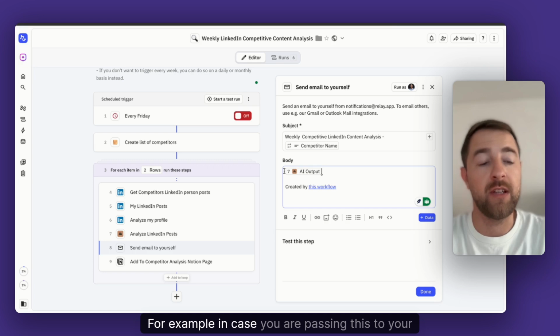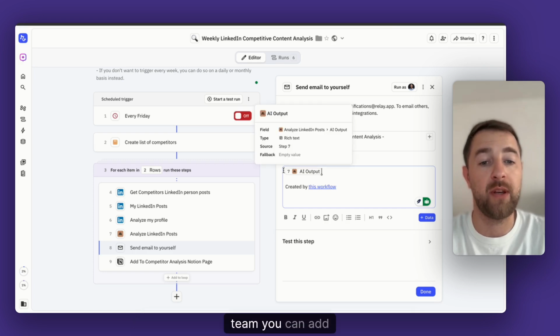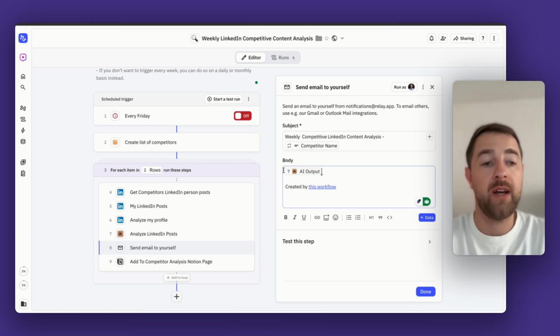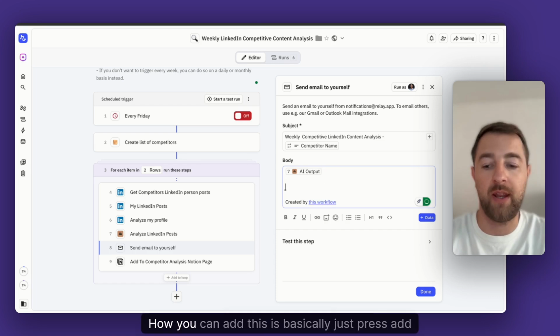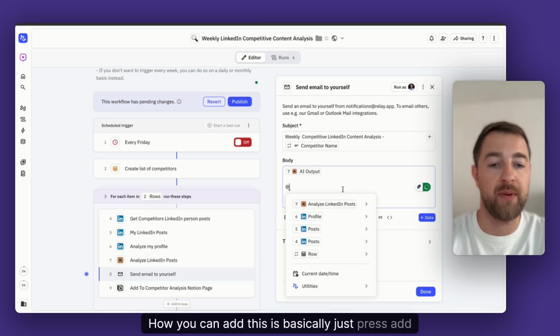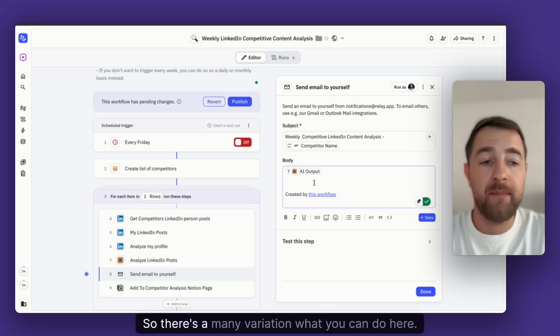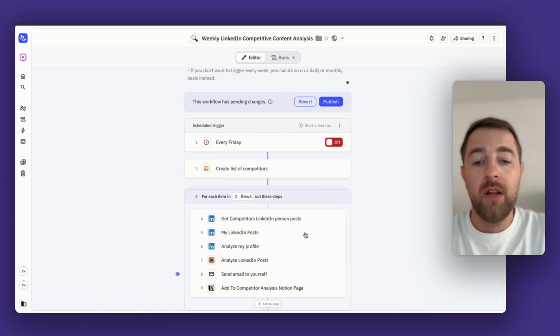For example, in case you are passing this to your team, you can add, "Hey Adriana, here's the competitor content analyst for this week. Please review it." And then you add this step, AI output. How you can add this is basically you just press add. And there's many variations of what you can do here.